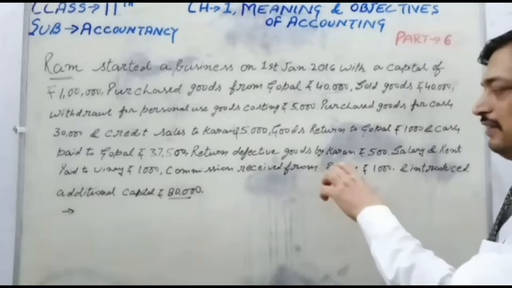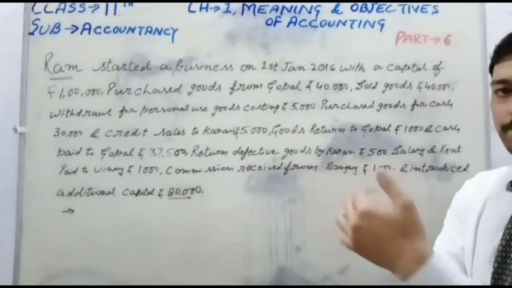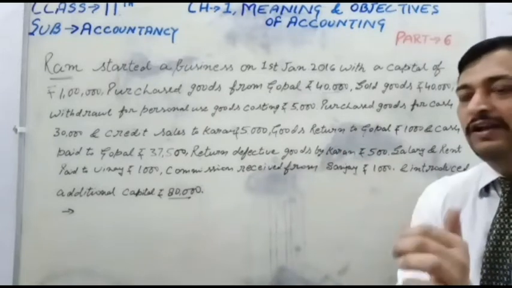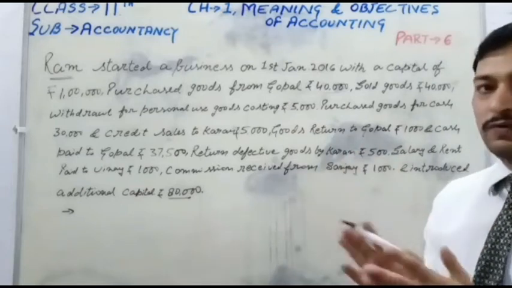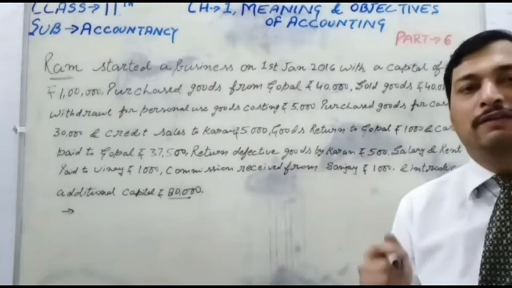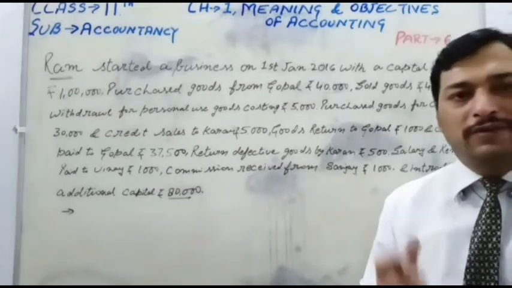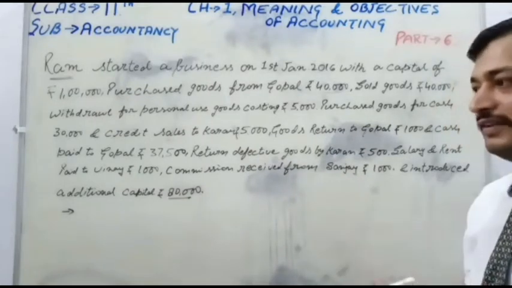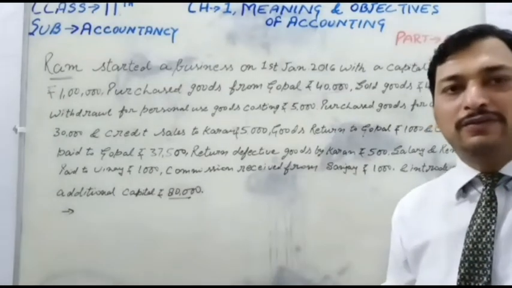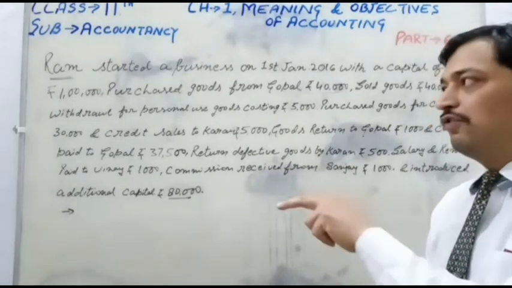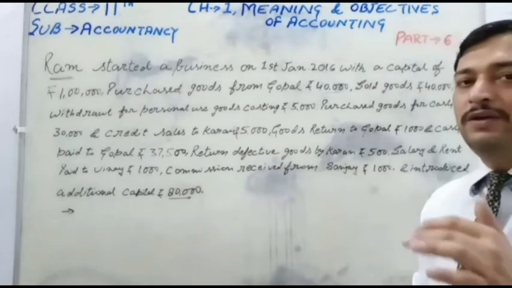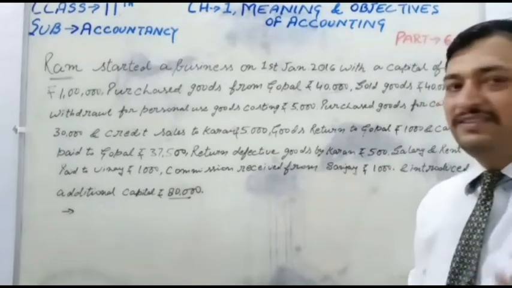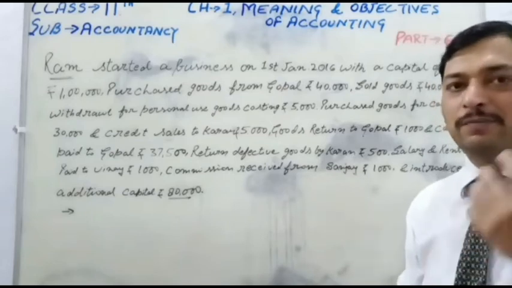It means they want to know about the profit or loss after the end of the financial year. The owner wants to know whether they have gained or lost, and how much profit they gained or how much loss. If they gain a profit, they think about the expansion of the business. If they incur a loss, they think about changing the business or the bankruptcy of the business.